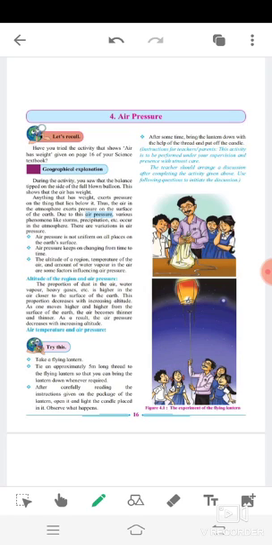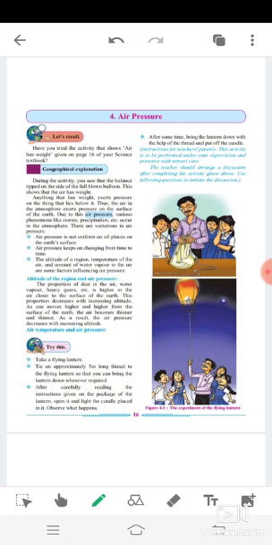Air pressure is not uniform on all places on the earth's surface. It keeps on changing from time to time. The altitude of a region, temperature of the air, and amount of water vapor in the air are some factors influencing air pressure.